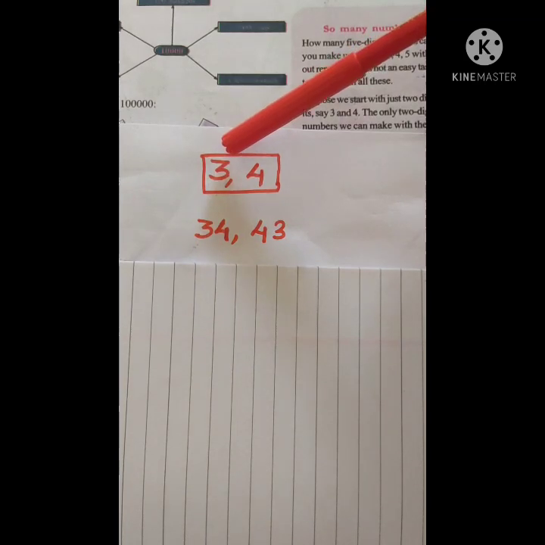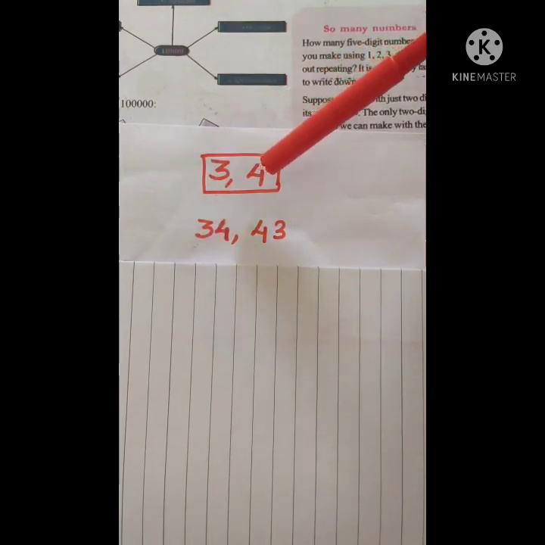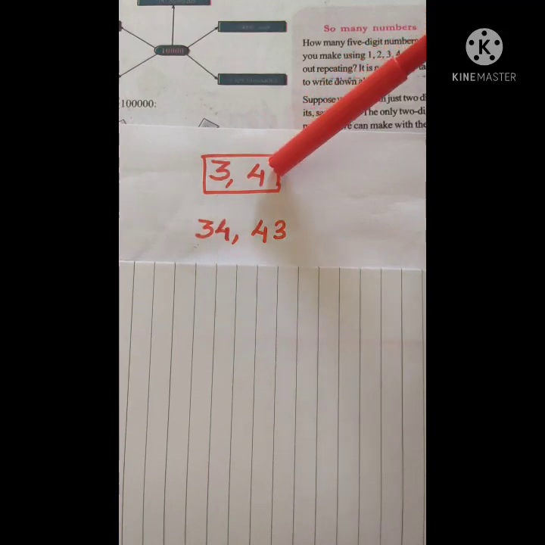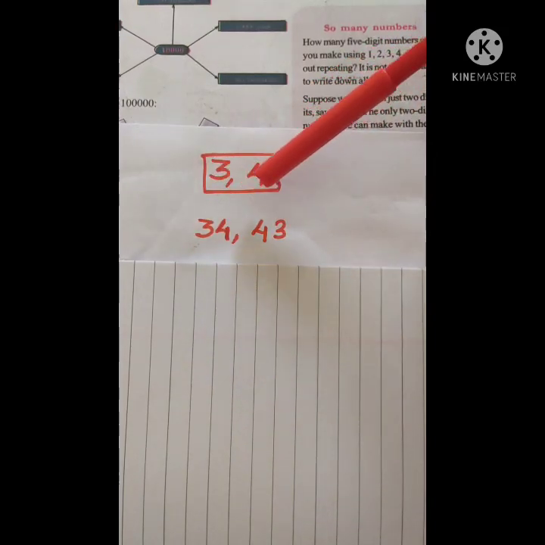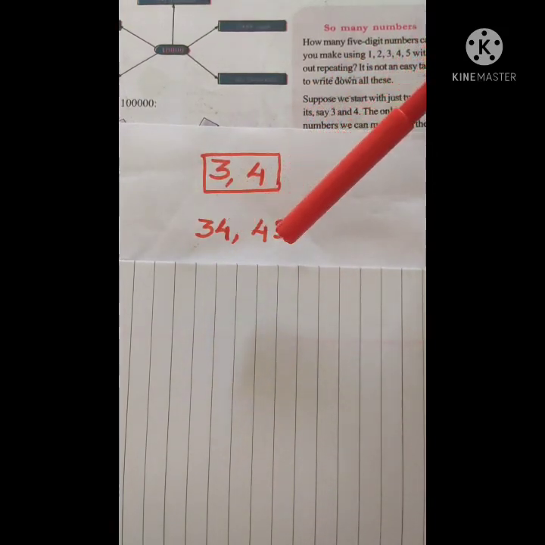So many numbers. How many 5-digit numbers can you make using 1, 2, 3, 4, 5 without repeating? It is not an easy task to write down all these 5-digit numbers. Without writing, can you say how many 5-digit numbers we can make? Before that, suppose we have only 2 digits, that is 3 and 4. By using these 2 digits, how many 2-digit numbers can we make? Yes, 34 and 43. Without repeating the digits, we can make 2 2-digit numbers.